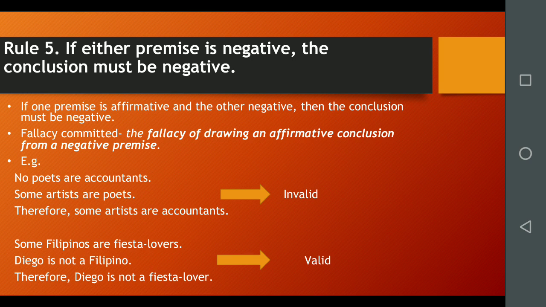However, class inclusion can be stated only by affirmative premises. The mistake here is called the fallacy of drawing an affirmative conclusion from a negative premise.